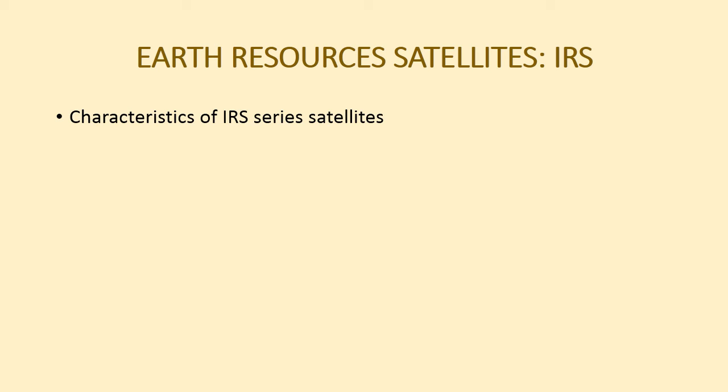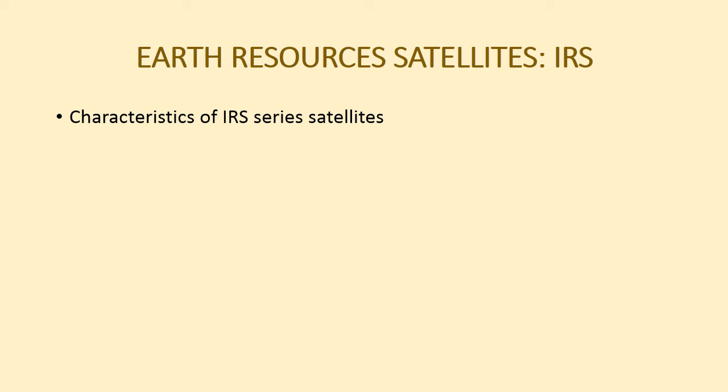IRS 1D, the satellite was launched in September 1997 with WiFS sensor, multispectral 2 bands having the resolution of 189 meter, the swath of 774 kilometer and revisit time 5 days. IRS 1C was launched in 1995 with WiFS, LISS3 and pan sensor.